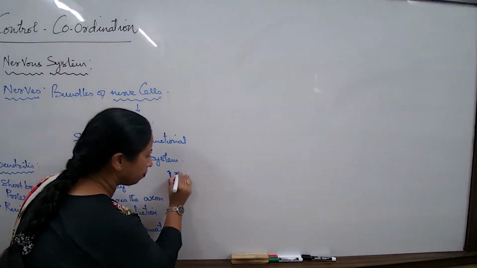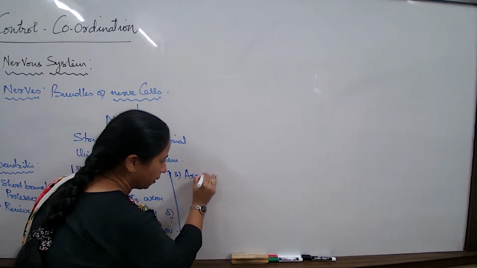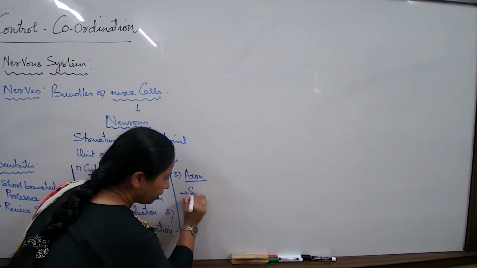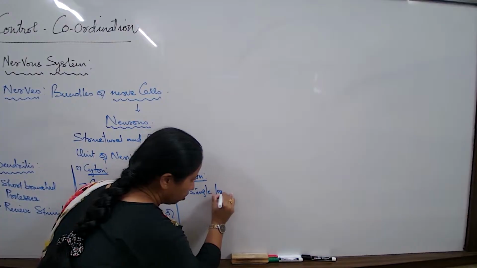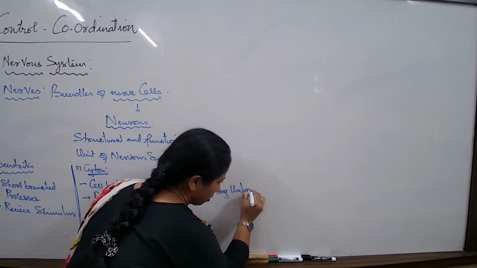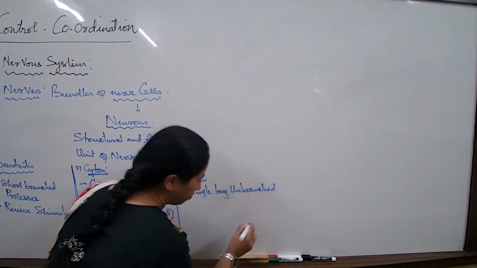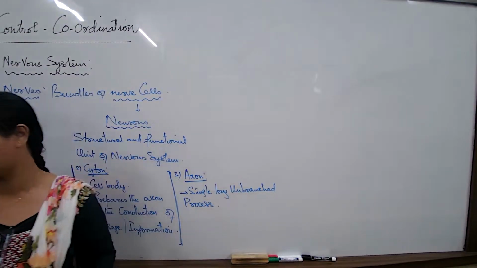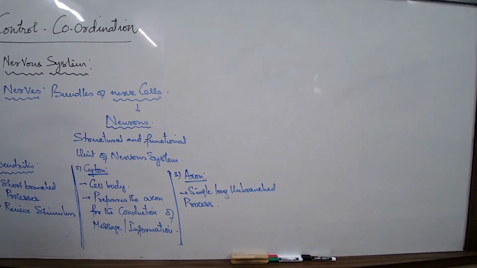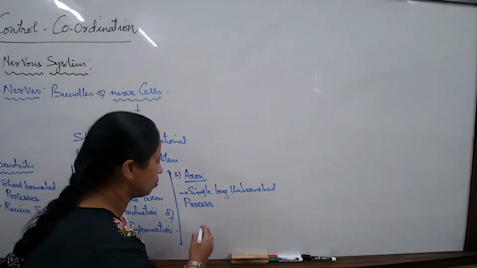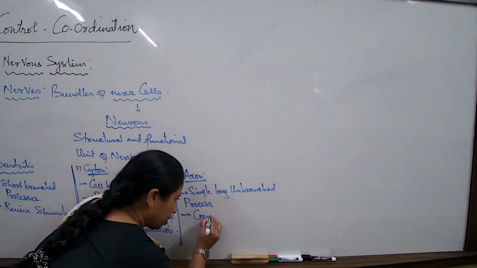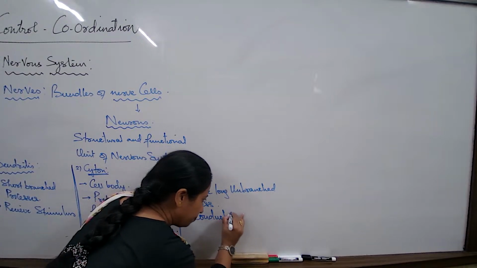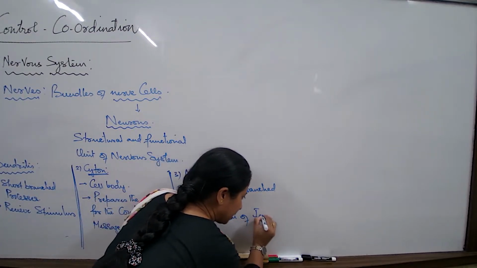So what is the third important part? We talk about the axon here. Axon is a single long unbranched process. If you see here, in this figure, this axon is not branching on its way. It is just a long, thin, thread-like structure. It's a single long unbranched process. What is its function? Its function is conduction of the impulse.